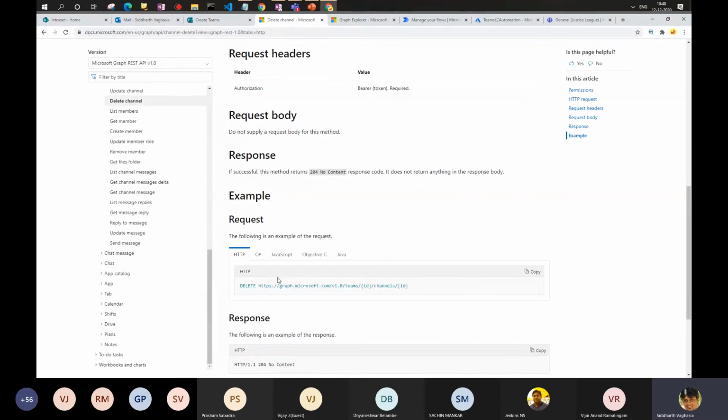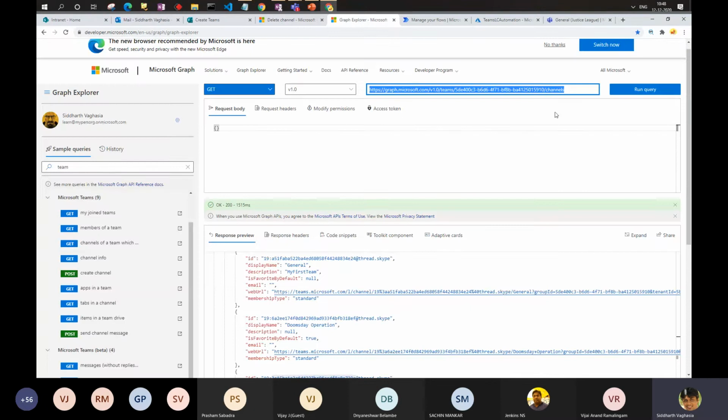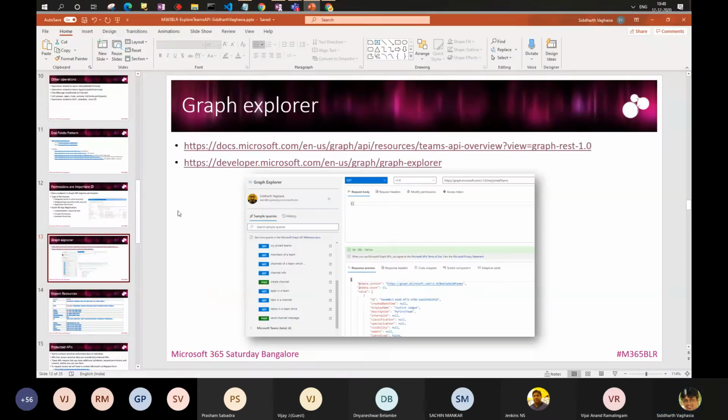There's no request body required here. If you call this API within the Graph Explorer, this will also work. But just make sure that as you are doing a post operation, you might want to do it on your test teams or test channels, because post will always update the data rather than just testing the data, right? So this is about Graph Explorer.